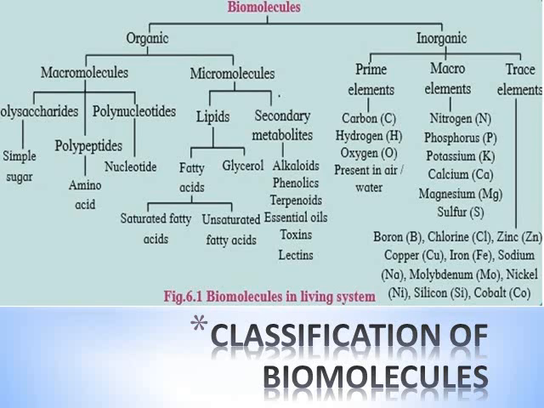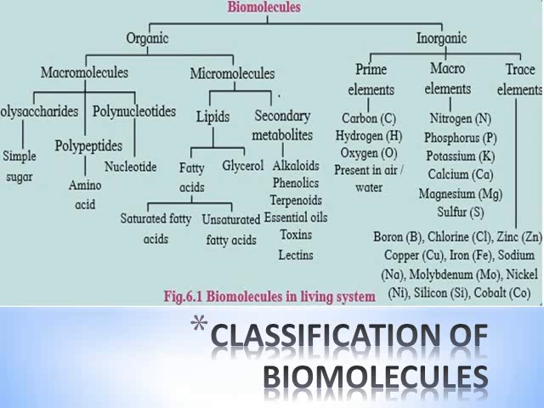Polysaccharides, poly means many. Many sugars are joined to each other to form polysaccharide. It is called as polysaccharides. Polypeptides, many amino acids are joined to each other by peptide bonds, so called polypeptides.